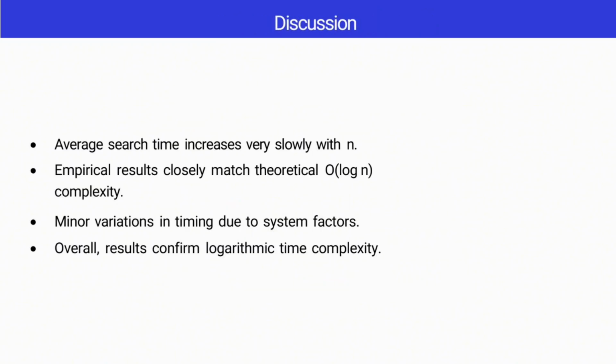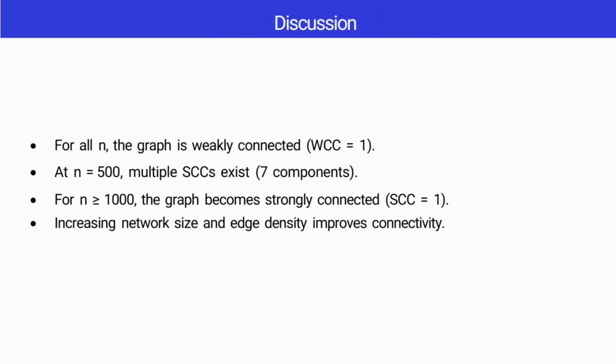In summary, binary search was confirmed to be logarithmic in practice. Directed graphs with random edges remain weakly connected, and large ones become strongly connected. These results validate our theoretical expectations.